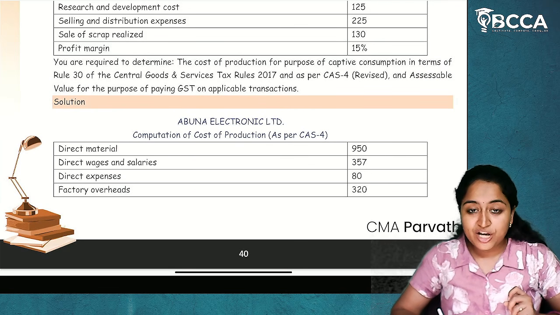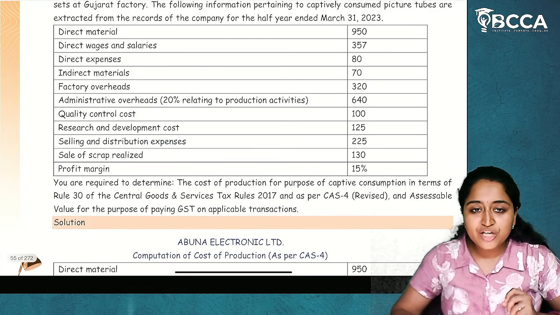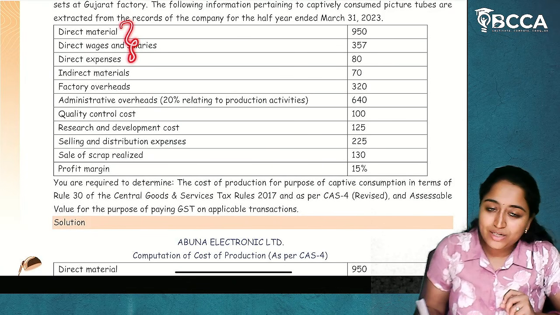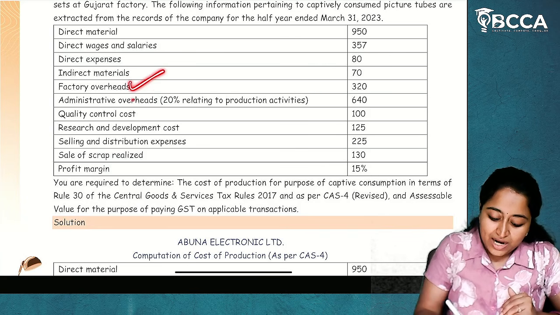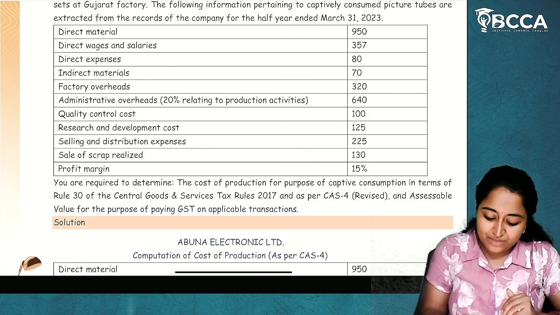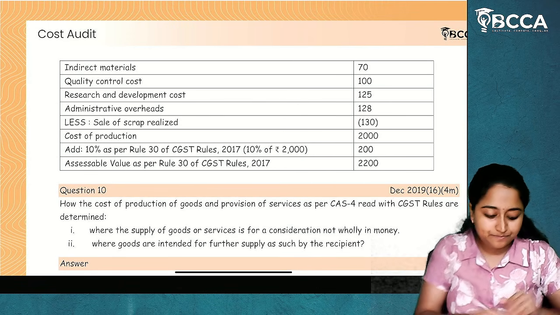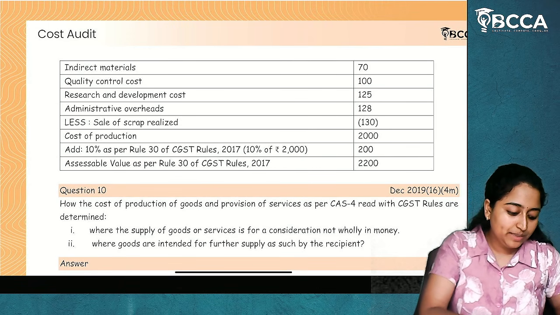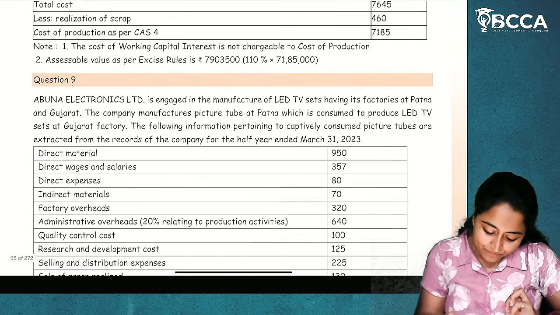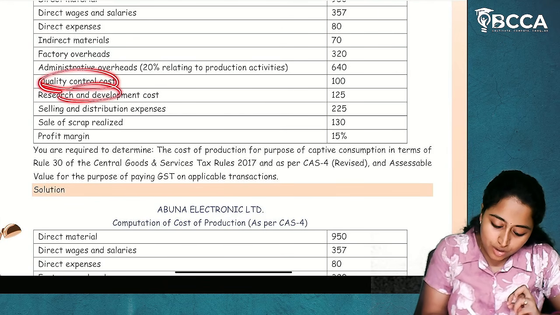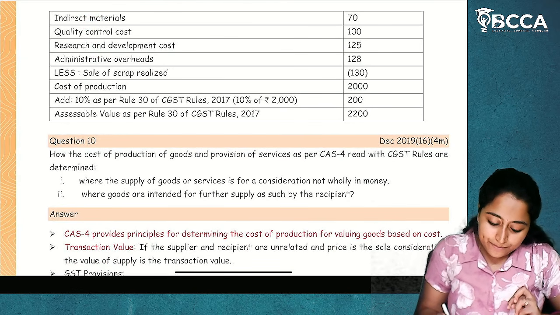Computation of cost of production as per CAS 4. How will it be done? First, you will consider all direct cost, then indirect cost, then you will go for factory overheads. Administrative overheads, only 20% will be considered. 640 into 20%, 128. You will take that 128. Then after that, quality control cost, research and development, all that will be considered.